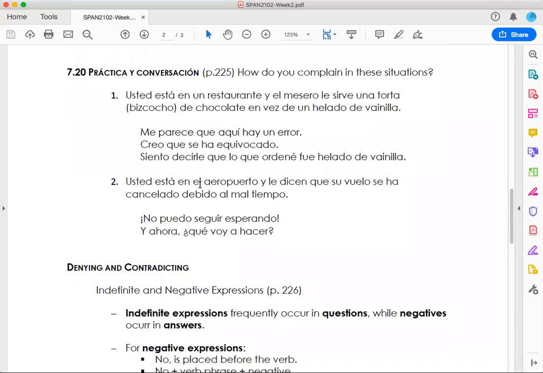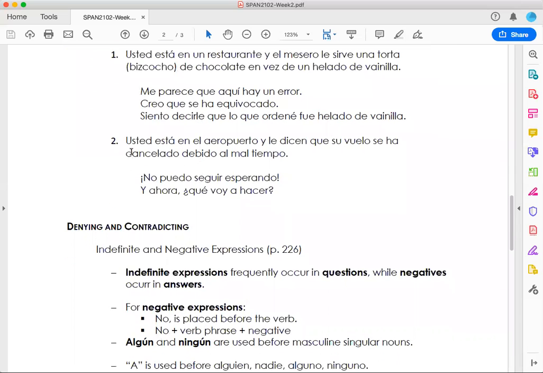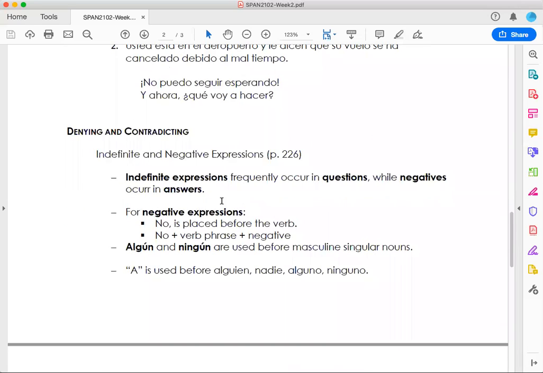The second example that I show from the list, usted está en el aeropuerto y le dicen que su vuelo se ha cancelado debido al mal tiempo. You may answer, no puedo seguir esperando, or either, y ahora, ¿qué voy a hacer? Okay? The next topic that we discussed was denying and contradicting. That brings us to indefinite and negative expressions that were discussed through page 226.